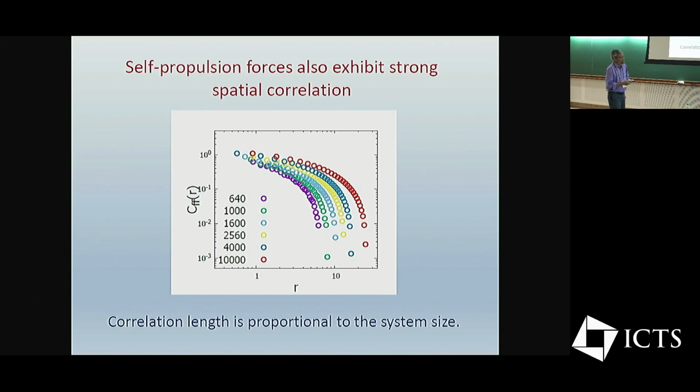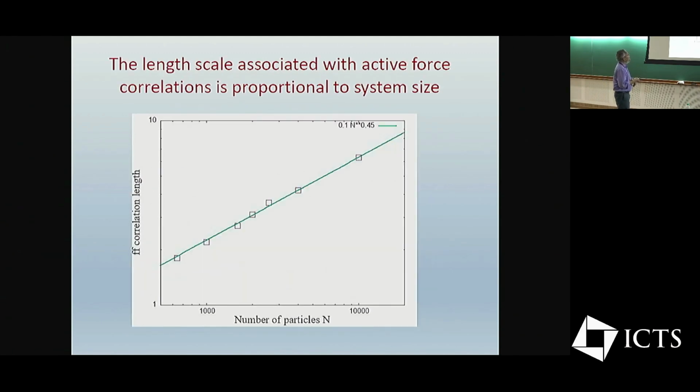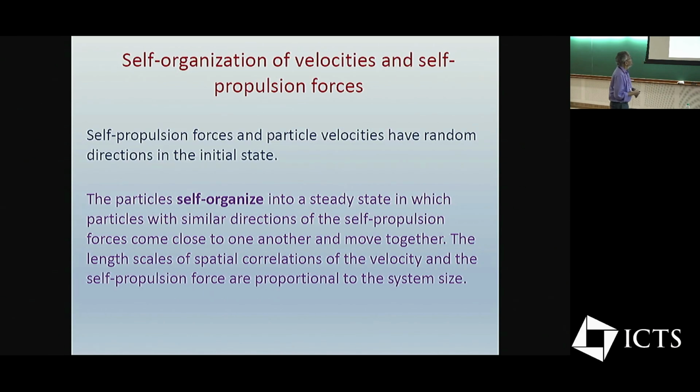And here also, we find that the length scale as a function of number of particles has a power law with an exponent close to half, which says that this length scale is proportional to the linear size of the system. So we have this process.